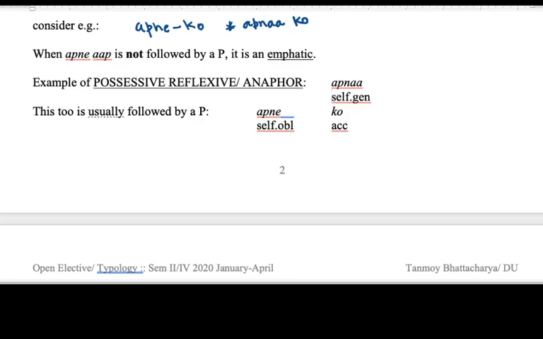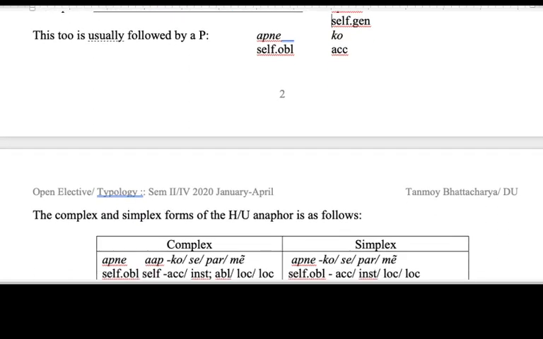Now let us look at an example of possessive anaphor or possessive reflexive, and that is apna, which is self, and genitive, that is selves. And this too is usually followed by a postposition. So apne ko, for example, where apne is glossed as self oblique and ko is accusative. Now, as I said, this is usually followed by a postposition.